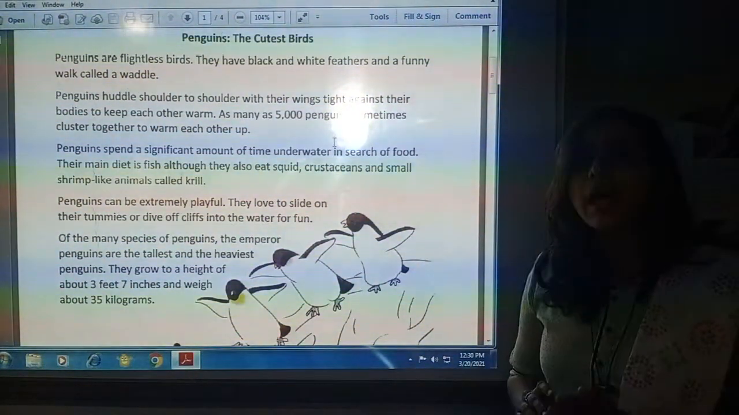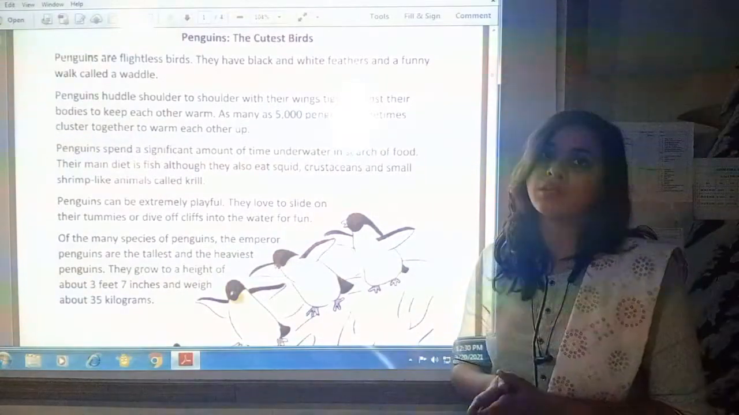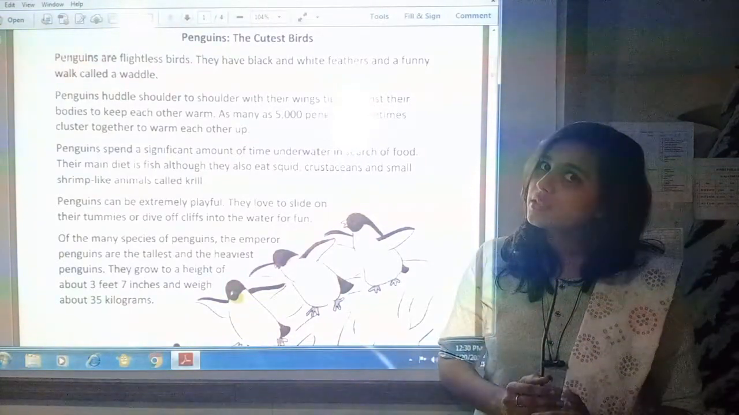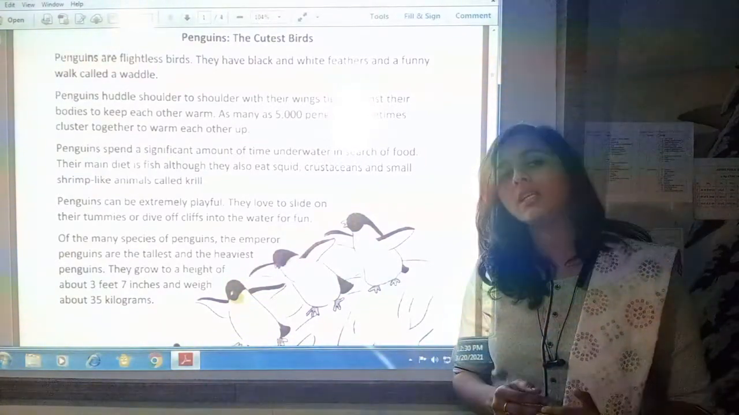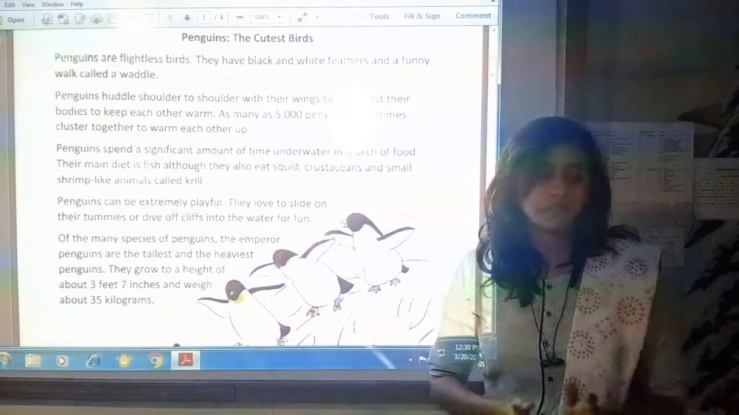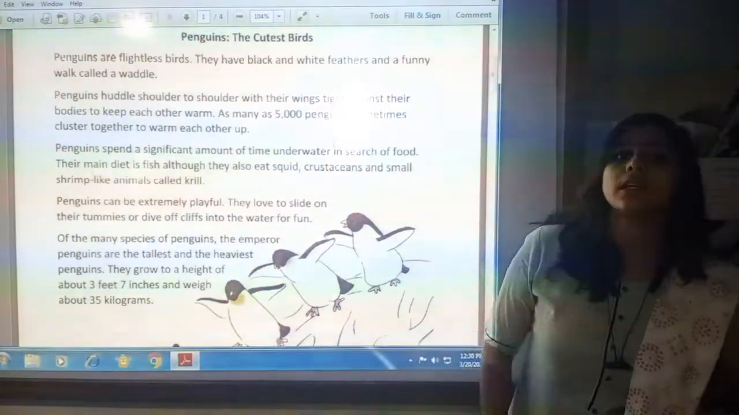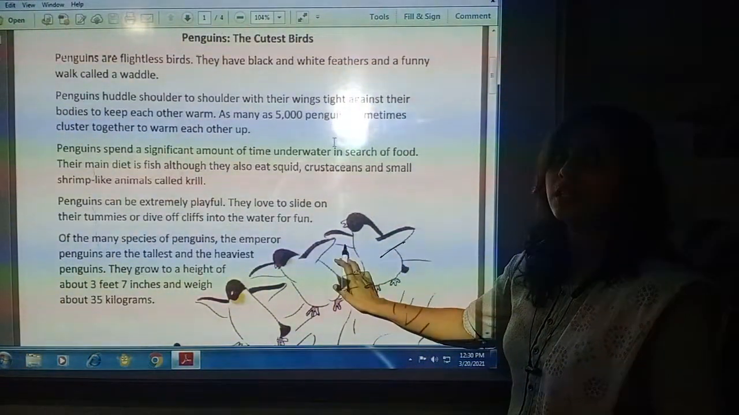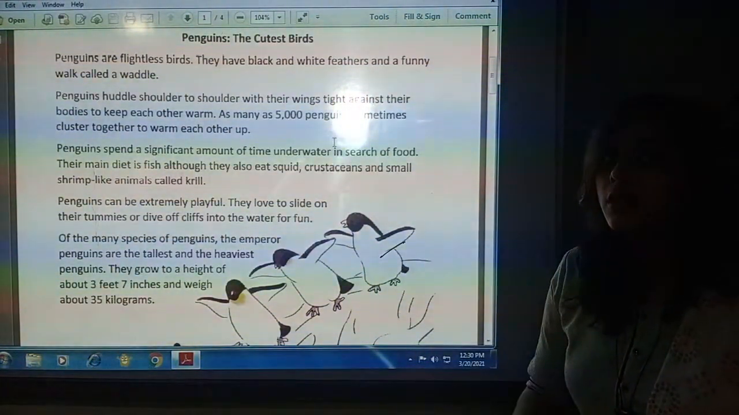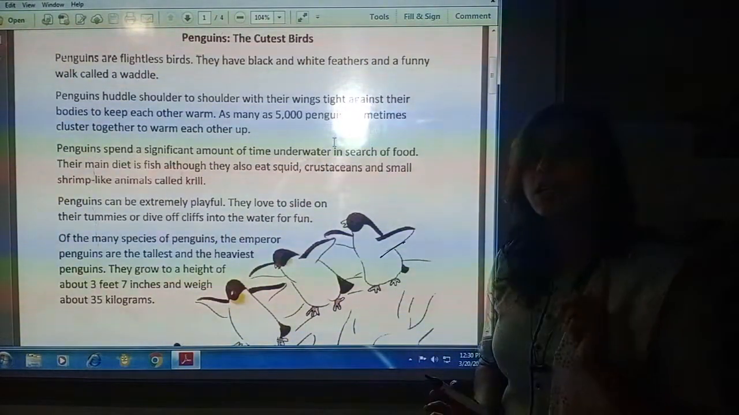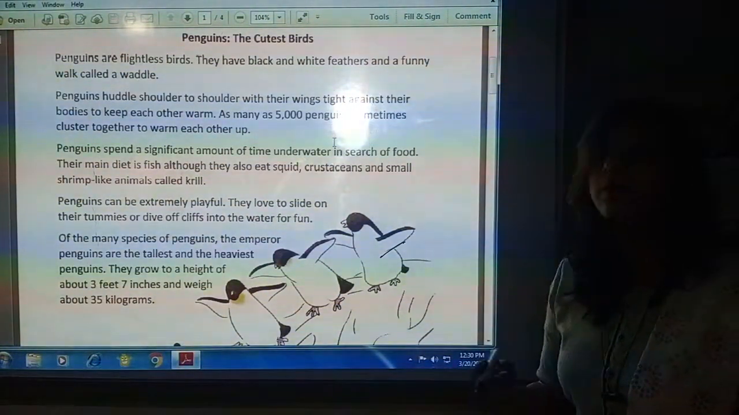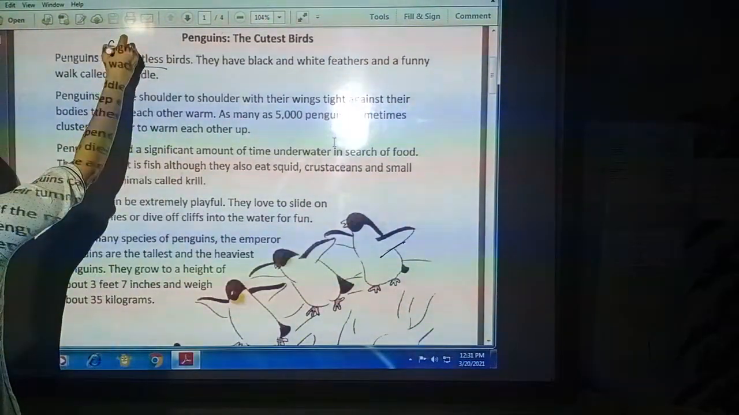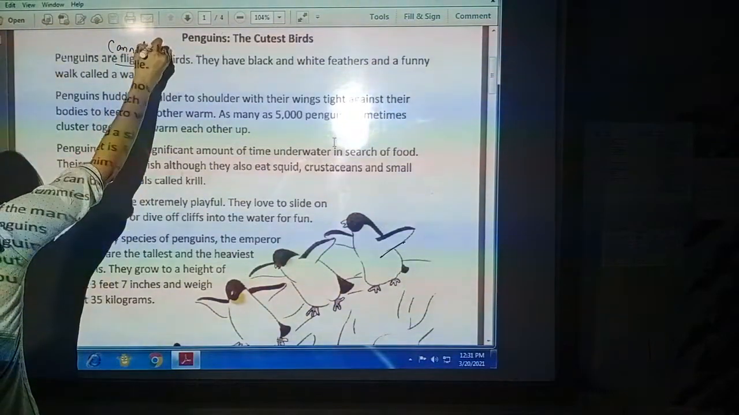Penguins are flightless birds. Flightless, that means they cannot fly. Penguins are birds, they have wings, but still they cannot fly. Here you can see the image of penguins. They have wings, but they cannot fly. They are flightless birds like kiwi and ostrich. So flightless means who cannot fly.